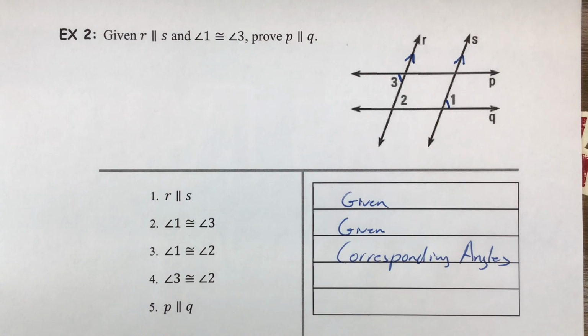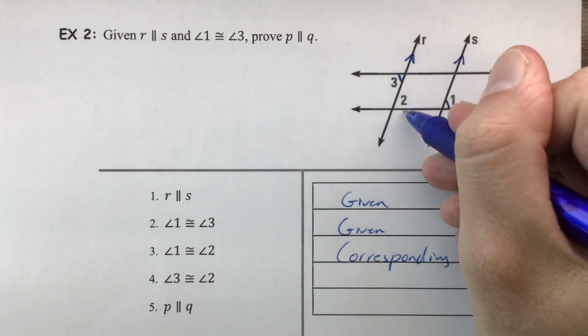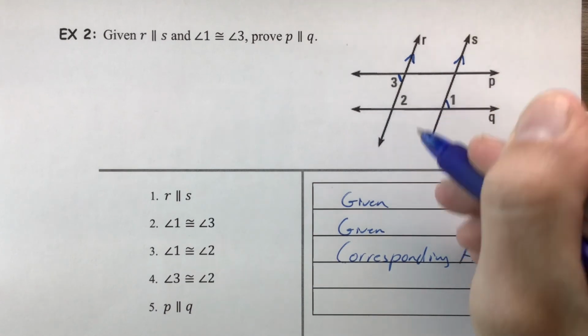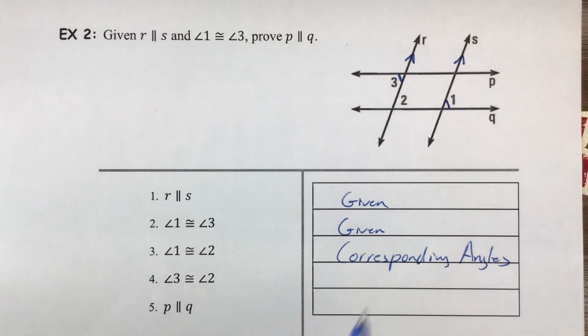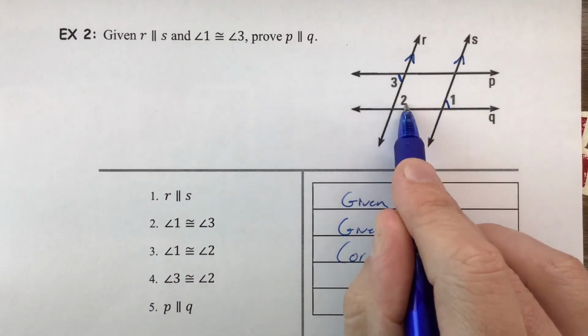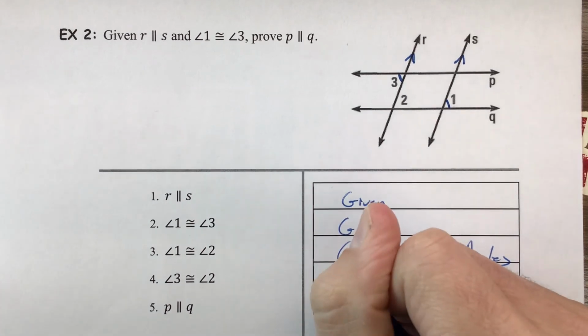Then step 4 says that angle 3 is congruent to angle 2. In the picture, here's angle 2 and here's angle 3. These are alternate interior angles. They do fit that definition. But we don't know that they're congruent by AIA because we don't know that P is parallel to Q. So you can't use that. They are alternate interior, but that won't be the reason why they are congruent. The reason that they're congruent is going to be the transitive property.